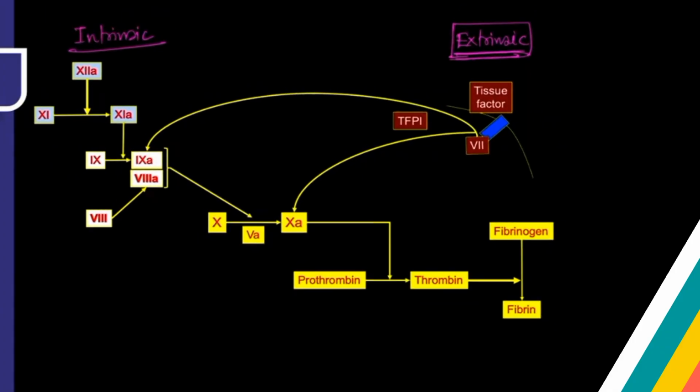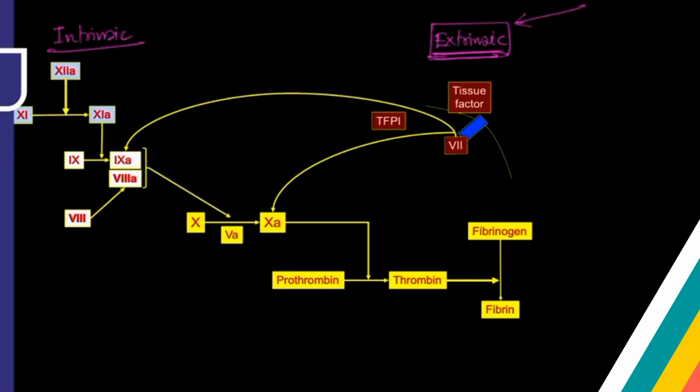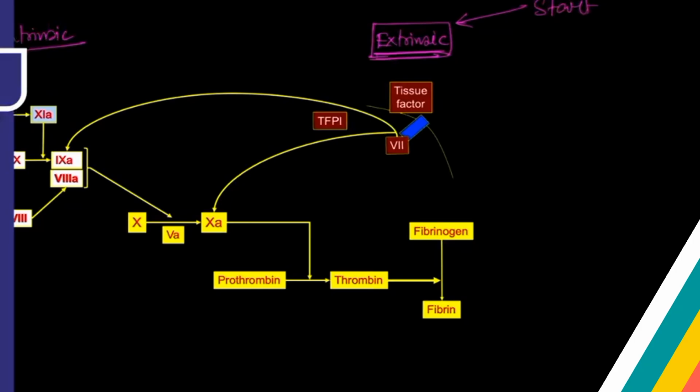But if you open up Harrison and other research articles, it has been proved now that it is not the intrinsic pathway which is activated first in vivo. In vivo, the most important pathway which is initiating your coagulation cascade is the extrinsic pathway. So this is the starting point of coagulation.